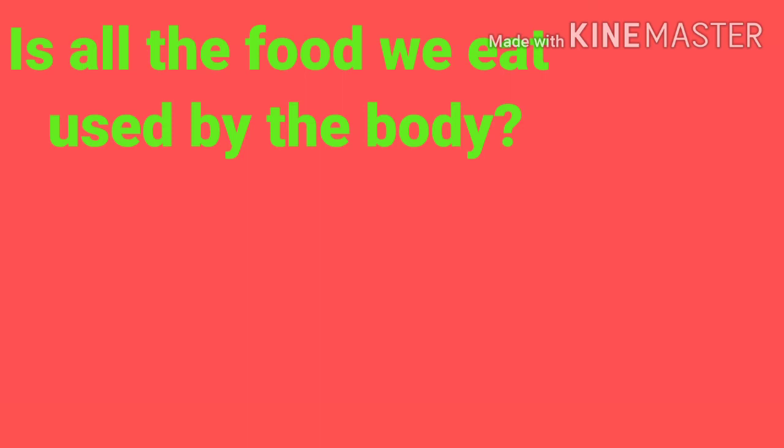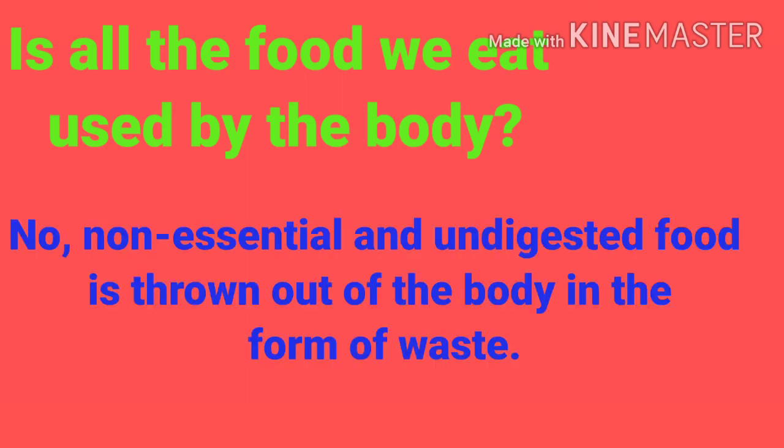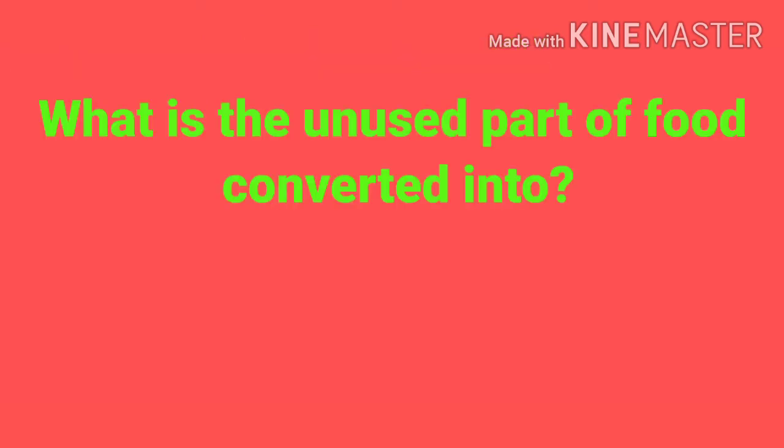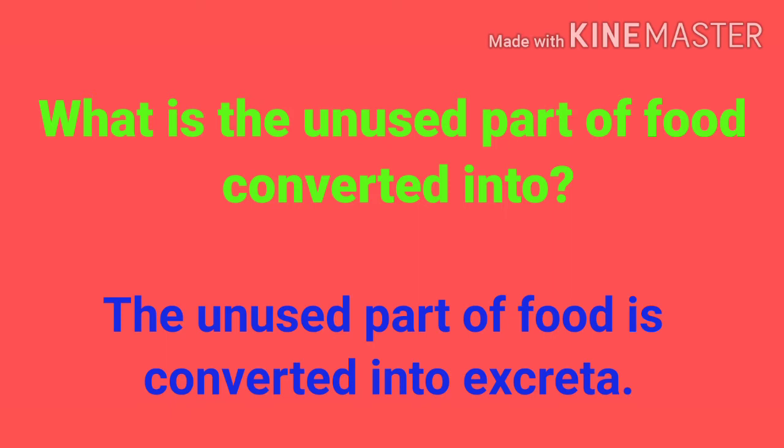Is all the food we eat used by the body? No. Non-essential and undigested food is thrown out of the body in the form of waste. What is the unused part of food converted into? The unused part of food is converted into excreta. Excretion.